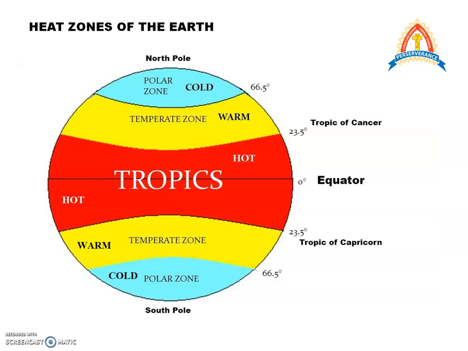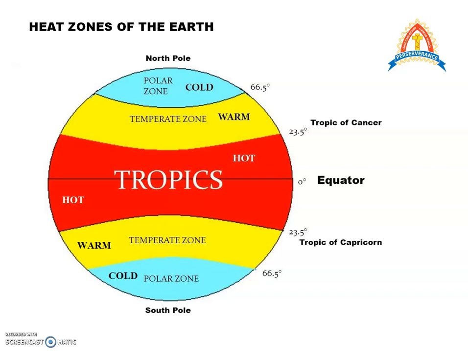You can see this picture. You have already studied this in your social studies. Just to refresh your memory, the equator divides the earth into 2 equal parts, and next to the equator we have the tropics, the tropical zone, which is the hot and wet zone. Beyond the equator lies the temperate zone, which is warm. It is neither very hot nor very cold.